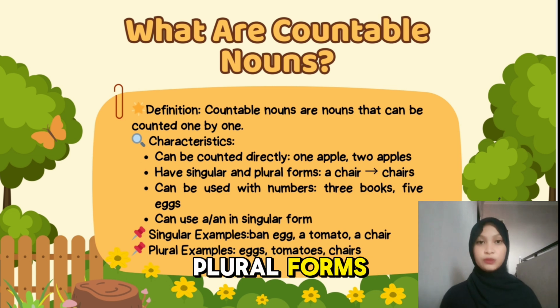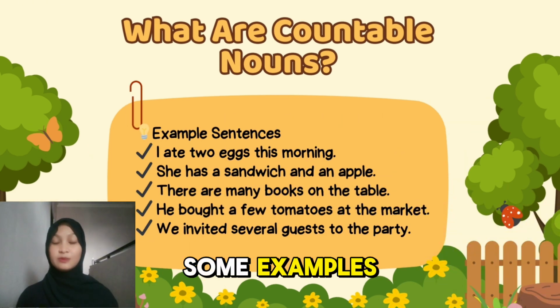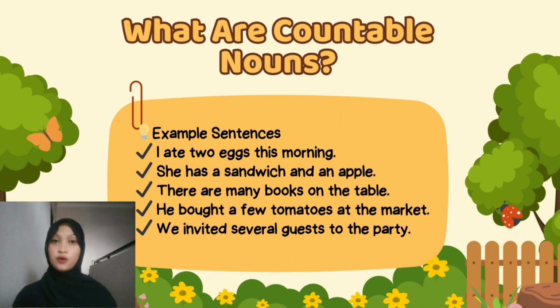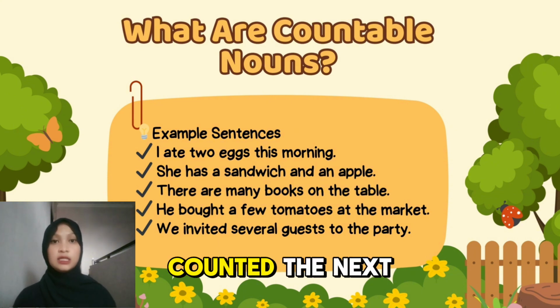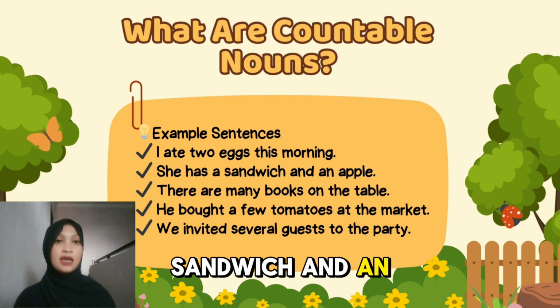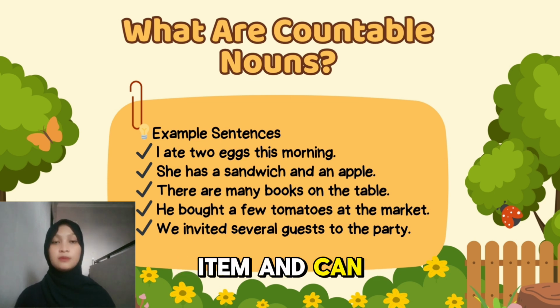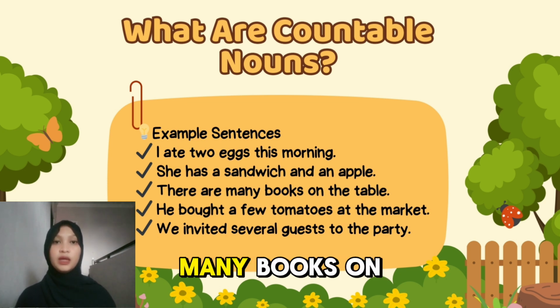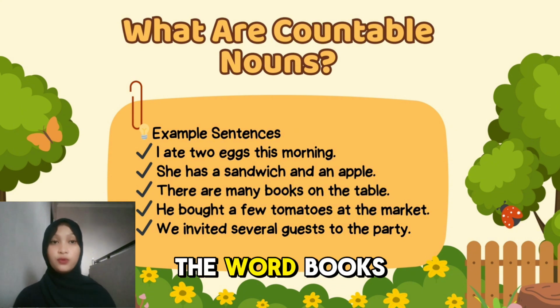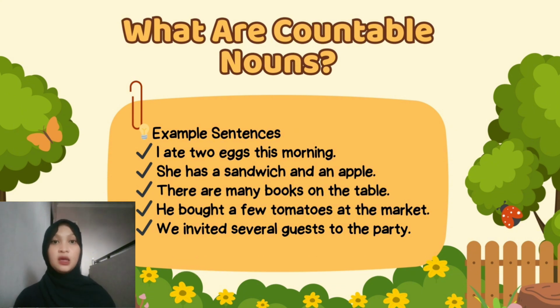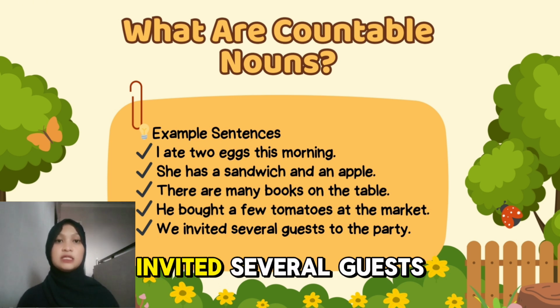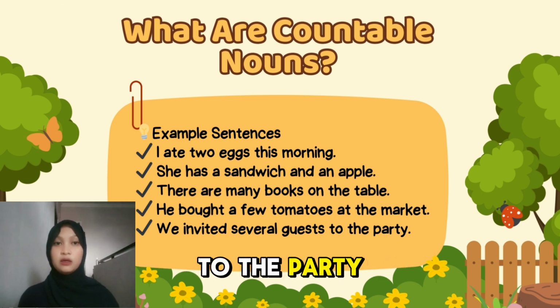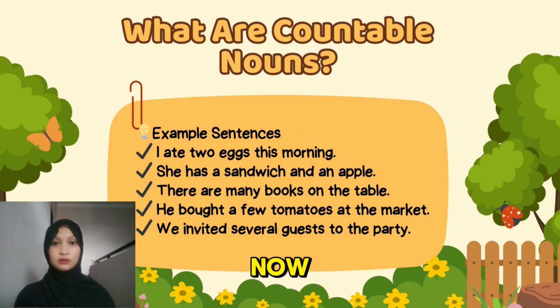These are singular forms. When we have more than one, we say eggs, tomatoes, chairs. These are plural forms. Let's look at some example sentences using countable nouns. First one is, I ate two eggs this morning. Eggs can be counted. The next, she has a sandwich and an apple. Both are single items and can be counted. Next, there are many books on the table. The word books is countable. He bought a few tomatoes at the market. Tomatoes is the plural form. And next, we invited several guests to the party. Guests is a countable noun.